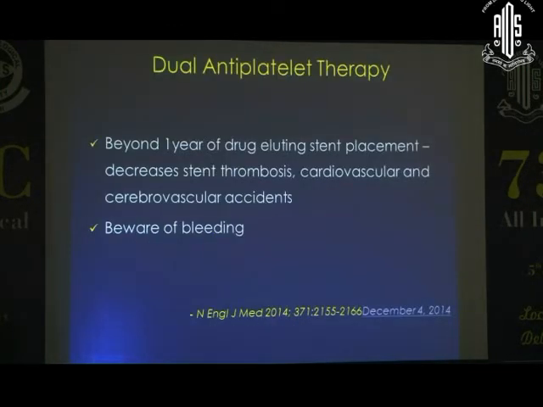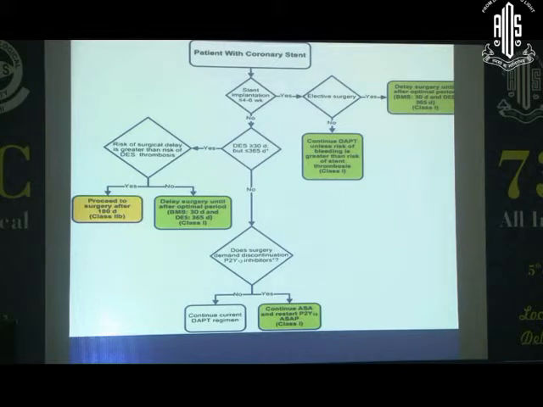Dual antiplatelets are mainly used for patients who are on a stent, so the bleeding tendency is higher compared to individual drugs. One of the most common patients we find is patients coming with a coronary stent. What are the recommendations? If stent implantation is recent and it is an elective surgery, it's better to postpone until the patient reaches the safe limit of at least 4 to 6 weeks for a bare metallic stent and 12 months for patients who are on a drug-eluting stent.